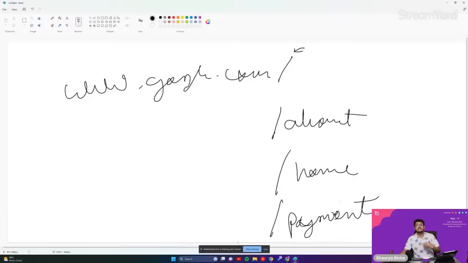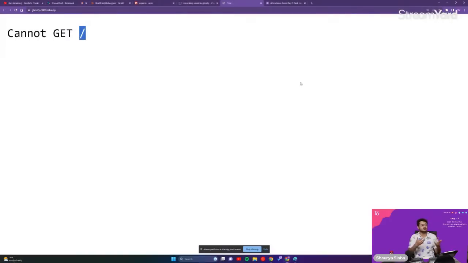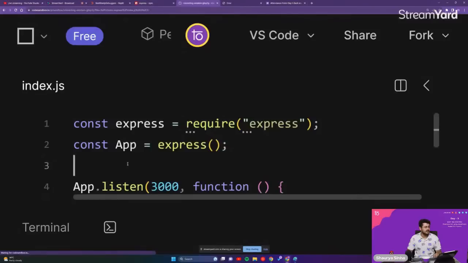So you can create multiple pages like that. This / represents the root of the website, the starting point of the website, that is www.google.com. So we cannot GET /. That means that for /, there is no implementation of the GET request itself. That is what we'll be implementing right now, guys.